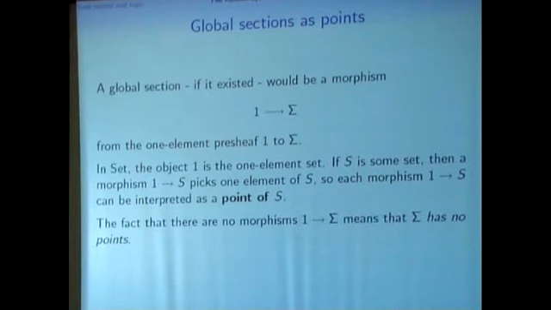And the fact that we have no global section thus means that we have no points in this little more abstract sense. We do have the terminal object 1 in the category we're now working in, which is this presheaf category, but we have no morphisms going to sleep. And this is not too bad. This is just what you would expect. The Kochen-Specker theorem can be read in the way that there is no phase space in the way we have in classical theory.